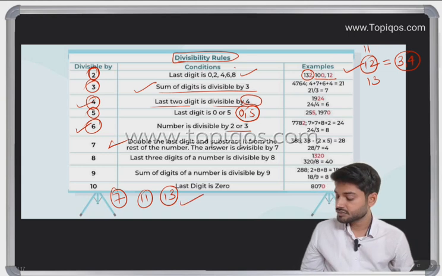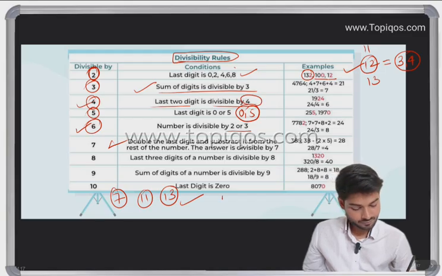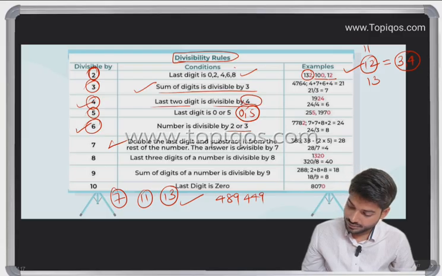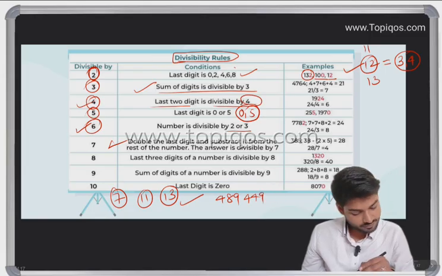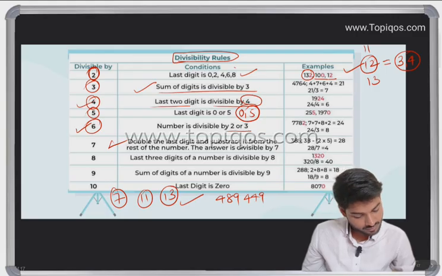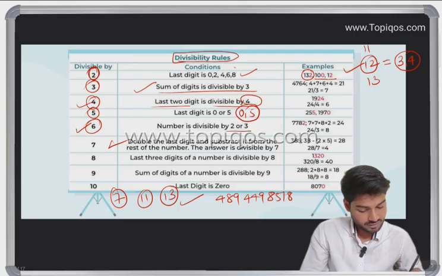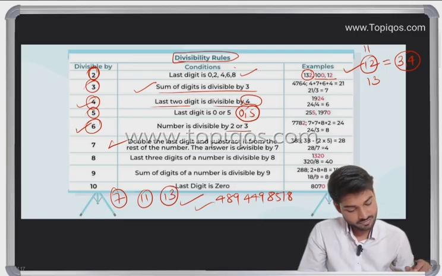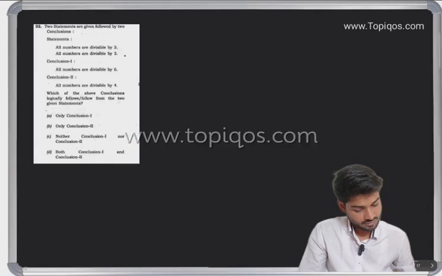For example, let me take one question for you. 489, 449, 8518. Just a second. 8518. Now tell me whether this number would be divided by 7 or not.